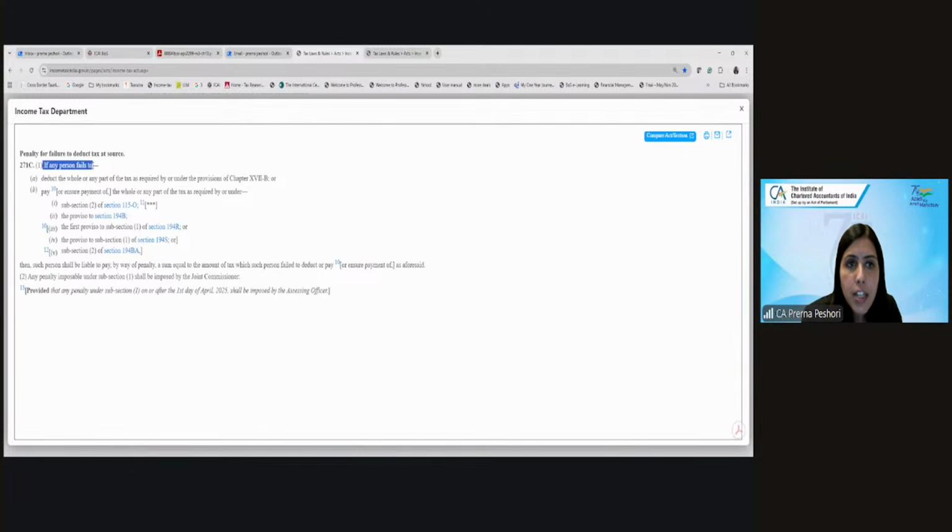If any person fails to deduct the whole or part of tax as required under the chapter of TDS, or pay the whole or any part of tax as required under the proviso to 194B, first proviso to 194R, 194S, or 194BA, then such person shall be liable to pay by way of penalty a sum equal to the tax which such person failed to deduct or pay.